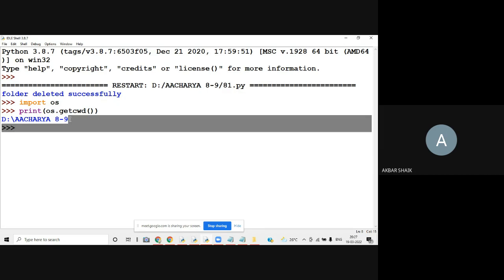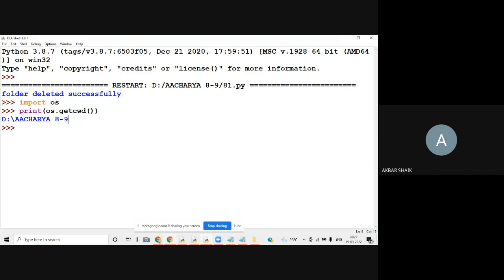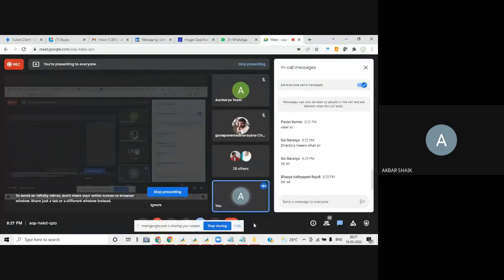Is it fine? What is the meaning of current working directory?